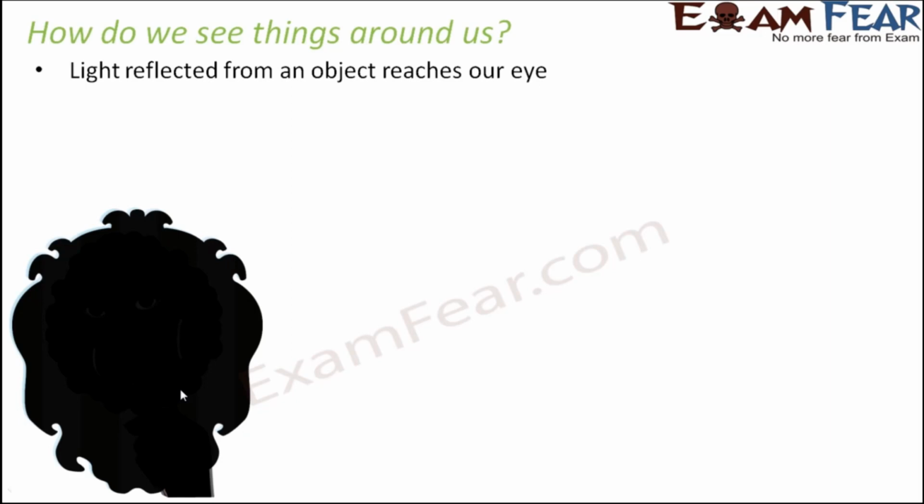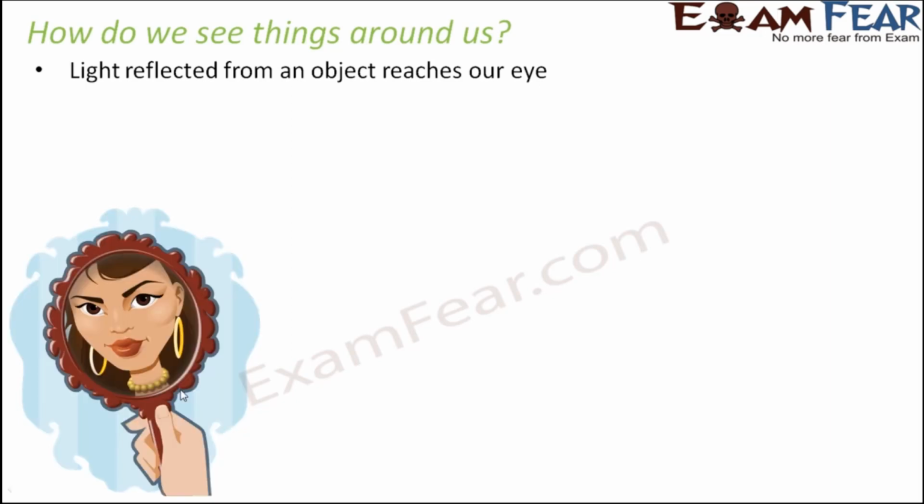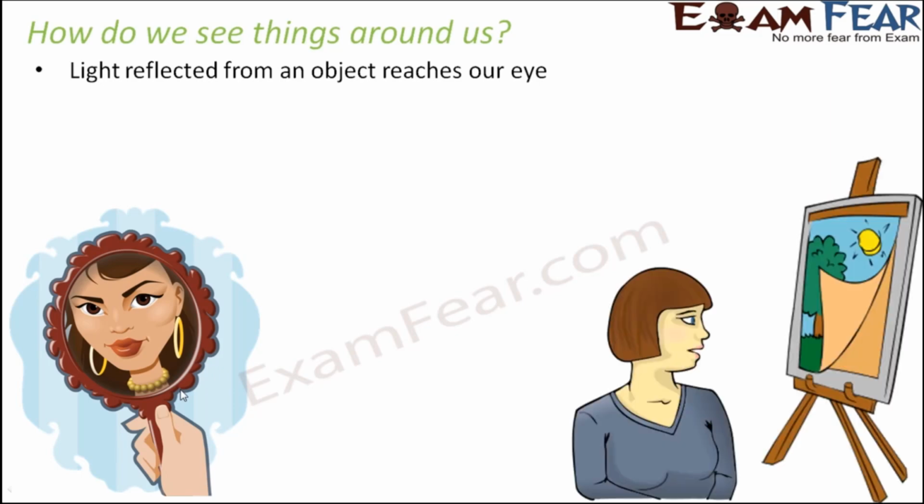When there is no light, we do not see any image. So presence of light is a must for reflection to take place, and that is why it is a must for us to see objects. Now when this girl is looking at this picture, she is able to see this picture because the light falling on this picture gets reflected, and that reflected light is able to reach her eyes, and that is why she is able to see the picture.